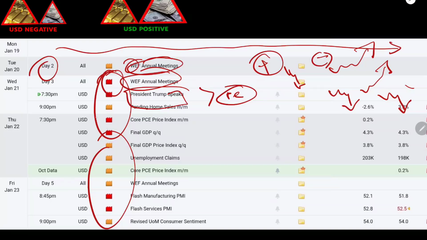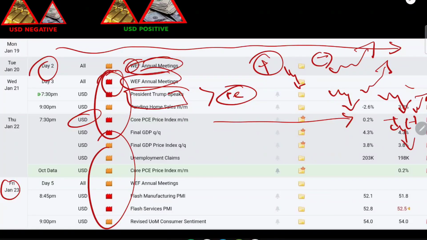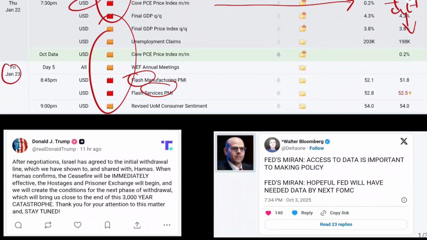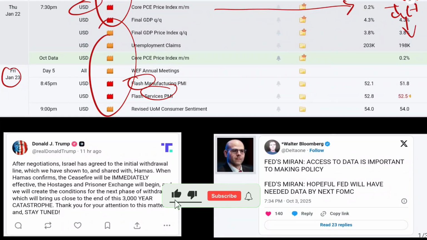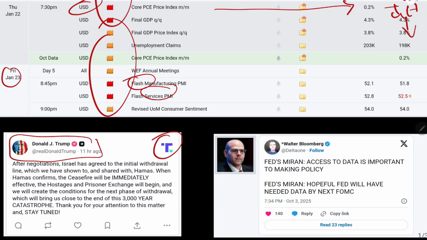On Thursday we have one USD news item from the economic calendar. If we get positive, we will sell gold. If we get negative, we will buy gold. On Friday we have flash manufacturing and flash services PMI, and the same thing applies. Out of the box, we can also have news outside the economic calendar, like Donald Trump posting on his social media platform, Truth Social. If it is something better for USD, that means peaceful, we will sell gold. If it is not peaceful, we will buy gold.